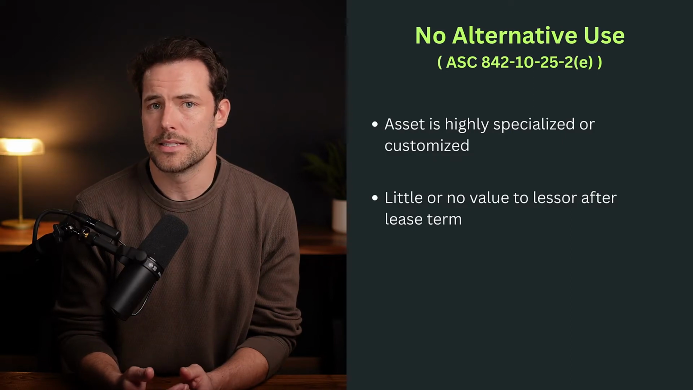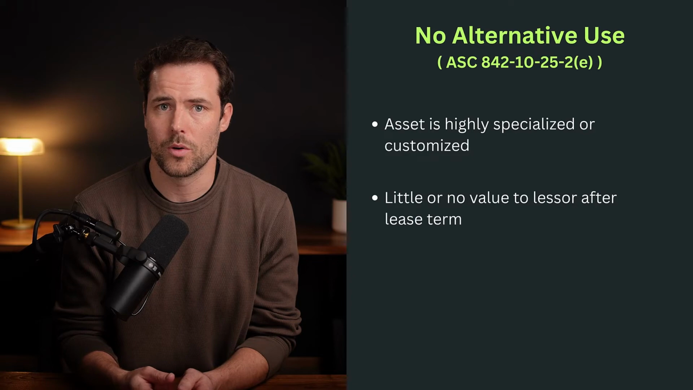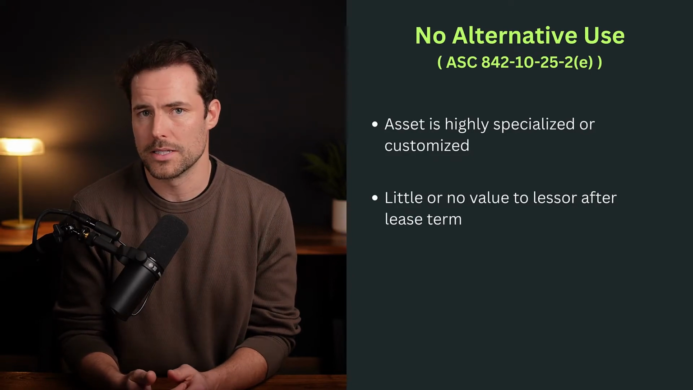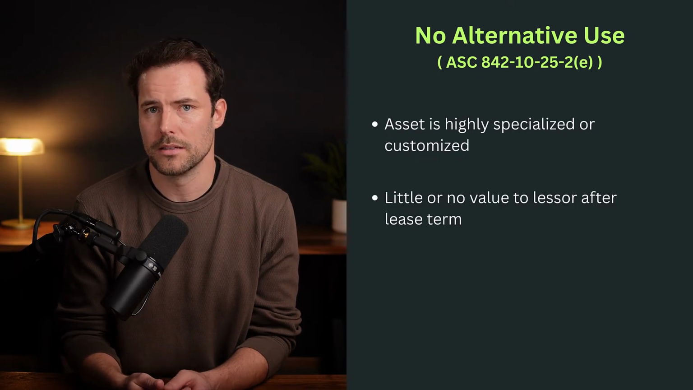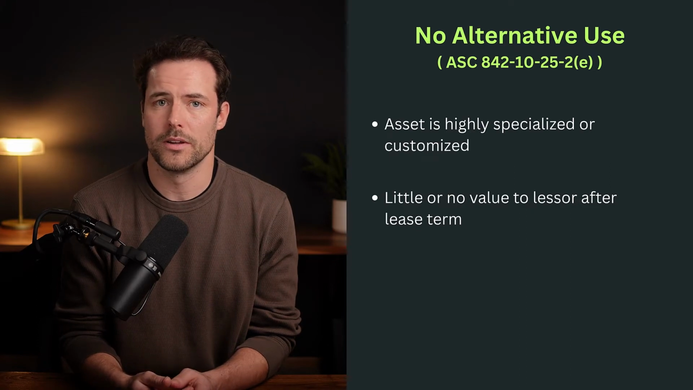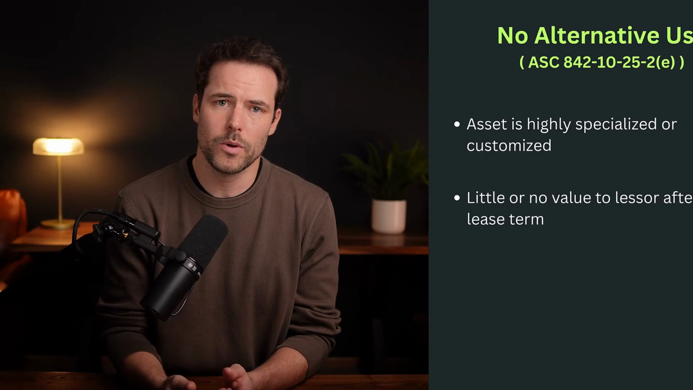If the asset has essentially been designed or customized for a specific customer or purpose, and the lessor wouldn't be able to use it for anything else afterward, then this criterion would be met and we'd classify the lease as a finance lease. And that covers all 5 criteria in our classification test. Now before we wrap up, let's quickly recap where we are.